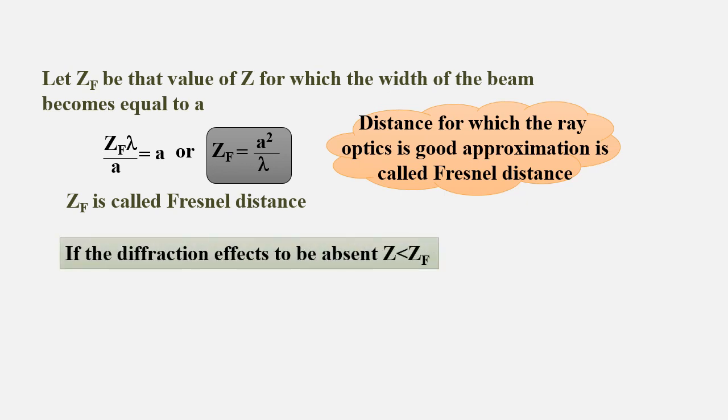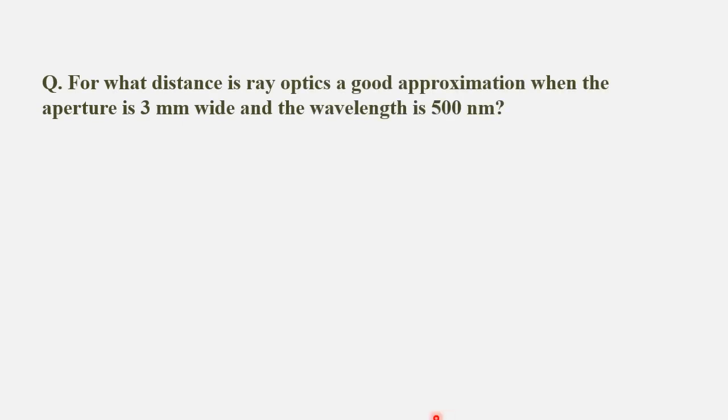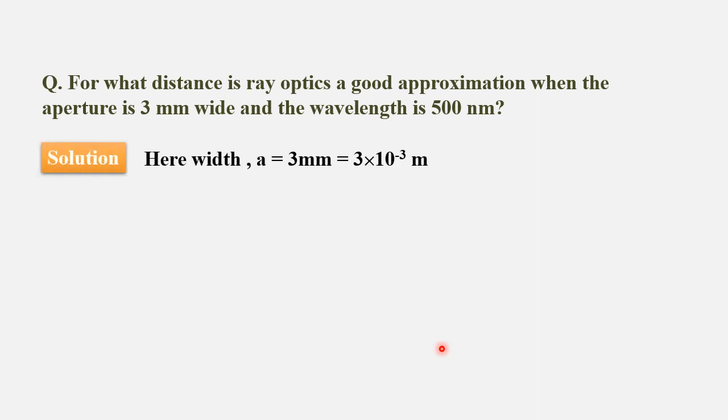The distance for which ray optics is a valid approximation is called the Fresnel distance. If the diffraction effect is to be absent, z should be less than zf. That means it acts with ray nature. Above that Fresnel distance, the wave nature exhibits diffraction. So the question here: for what distance is ray optics a good approximation when the aperture is 3 mm wide and the wavelength is 500 nanometer? Here the given width a is 3 mm, which can be written as 3 into 10 to the power of minus 3 meter, and wavelength lambda is 500 nanometer, which can be written as 5 into 10 to the power of minus 7 meter.